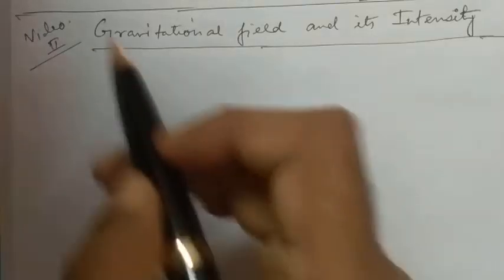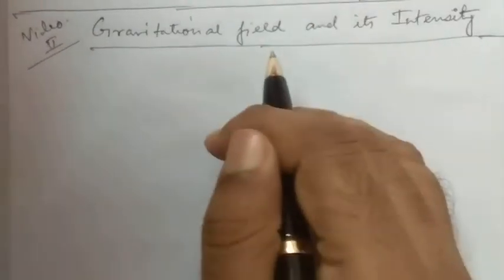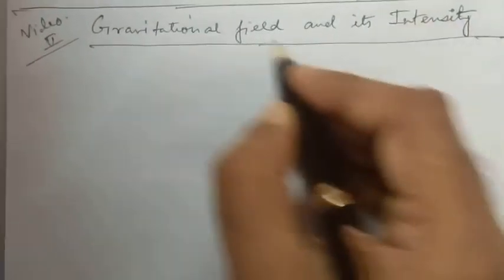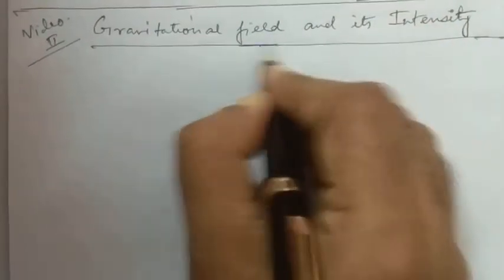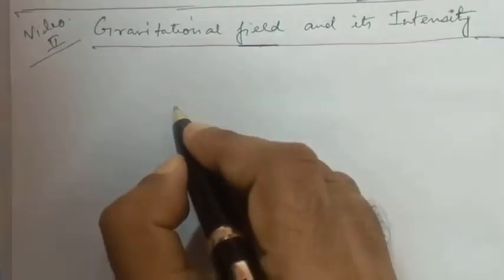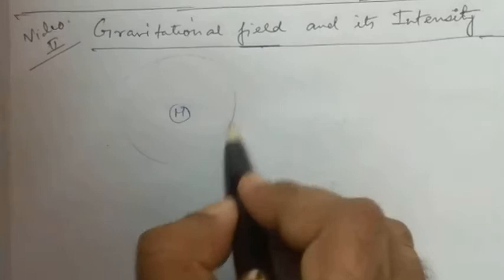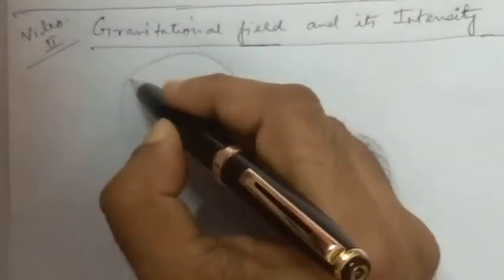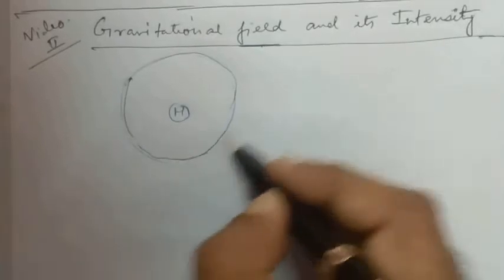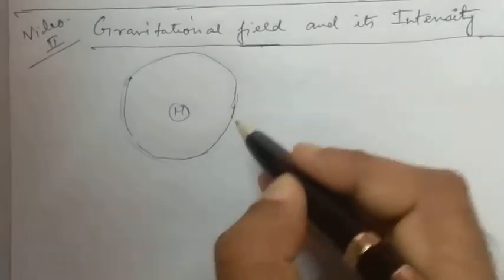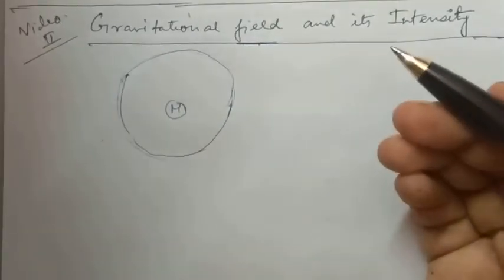Now we start with the second video on gravitation, gravitational field and its intensity. Now what do we mean by this term field? We take a mass m and a region of space around this mass. Now this region means a boundary line which is not fixed.